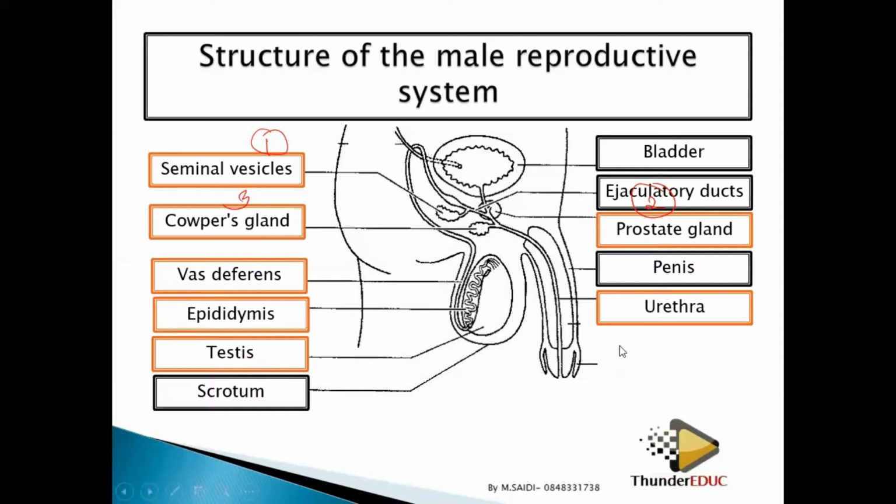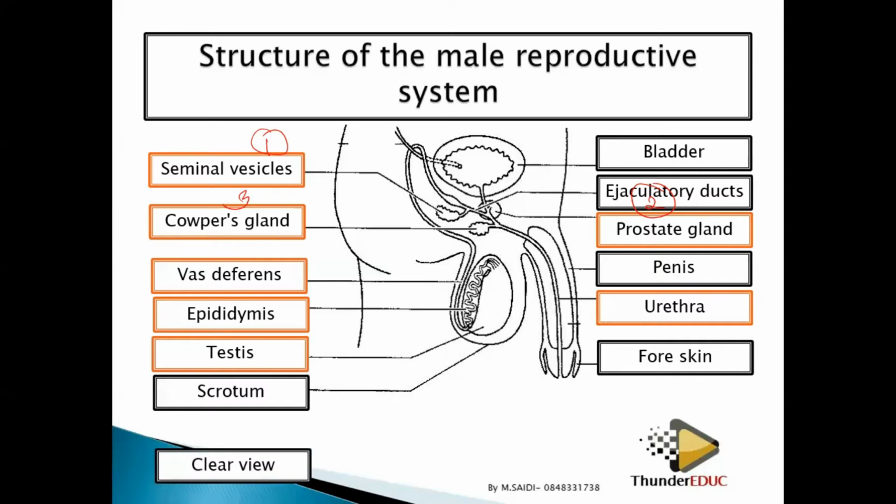We call it urethra. And then lastly, we have the foreskin. Foreskin basically is meant to protect the top part of the penis, but it brings so many diseases. So we prefer to cut it, and then we say that you have done what we call circumcision. But we shall see the function of each part.